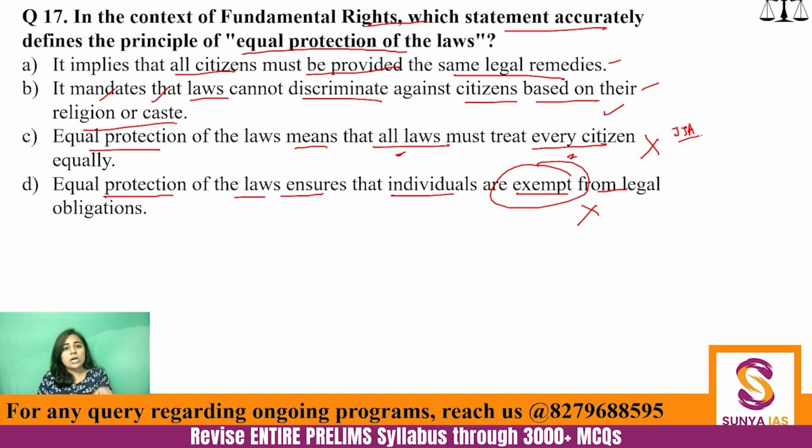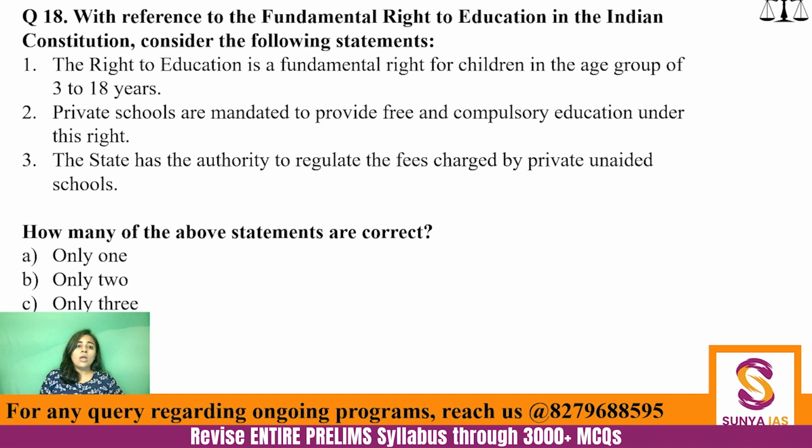So, because statement B has narrowed it down, and we already know that Article 15 talks about no discrimination, you reject this statement and you actually come at the correct answer. Even in these kind of questions, you can come at the correct answer through elimination. I hope you understand that. Okay. So, moving on to the next one. With reference to fundamental right of education in the Indian Constitution, consider the following statements.